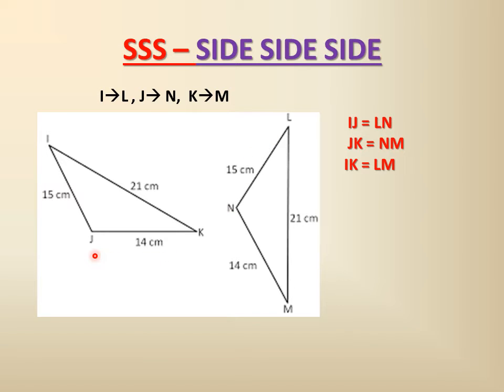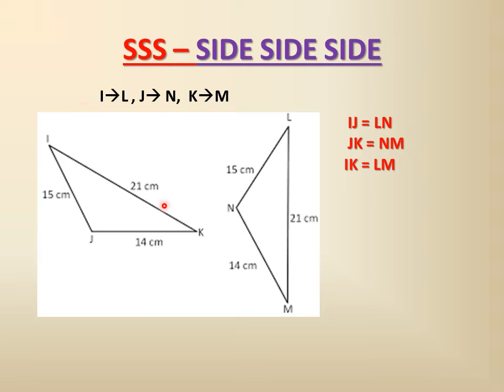And here you see vertex J. J is between 15 centimeter and 14 centimeter. Here also 15 and 14 are there. So J will coincide with N. And IK and LM are also 21 centimeter, 21 centimeter. So in this triangle we have sides of 15 centimeter, 14 centimeter and 21 centimeter, and the other one is also 15, 14, 21.